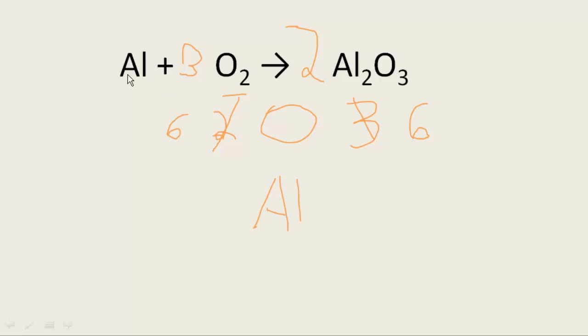Aluminum over here has 1. Let's see on this side. Aluminum has, there's 2 packages of 2 each, so there's 4. So I'm going to write 4 here. And that's how many resulted. How do I pull that out of thin air? Well, I can't pull it out of thin air. So I have to go over to my reactant side and say, how do I make this look like 4? I have to say, when I order the cheese, or in this case aluminum, I'm going to say I want 4. And then I write that down here, 4. So that's balanced. I have 6 oxygen, both before and after, 4 aluminum, both before and after. I'm a balanced kind of person.